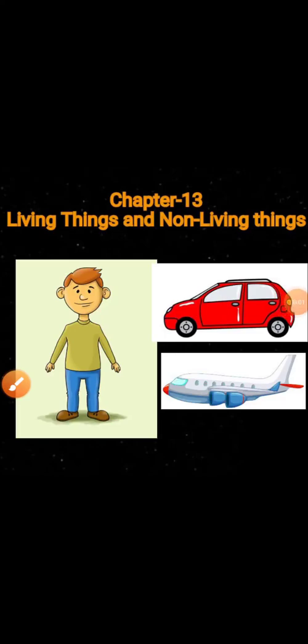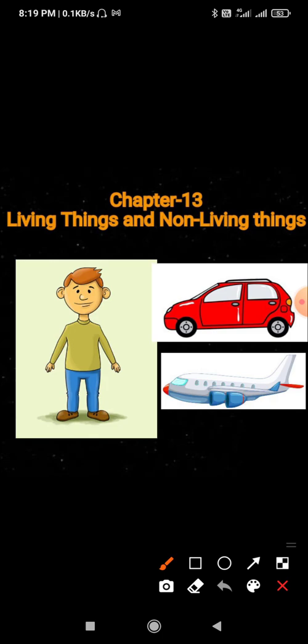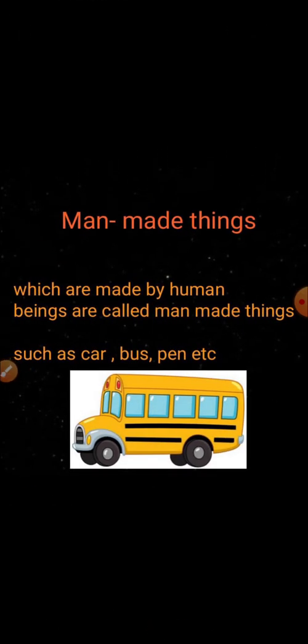Good morning, students. Today we are going to start the new chapter of EVS, chapter number 13. The name of the chapter is Living Things and Non-Living Things. Students, in this chapter you will understand what are living things and what are non-living things, the difference between living things and non-living things. And we will understand about what are man-made things and what are natural things. And we will learn more examples and more features of living things.